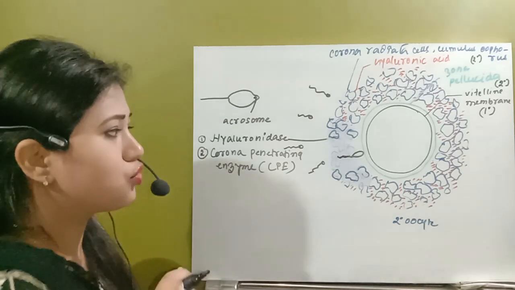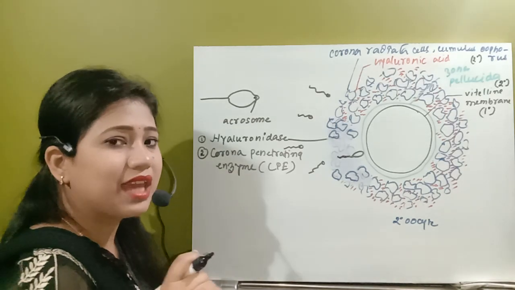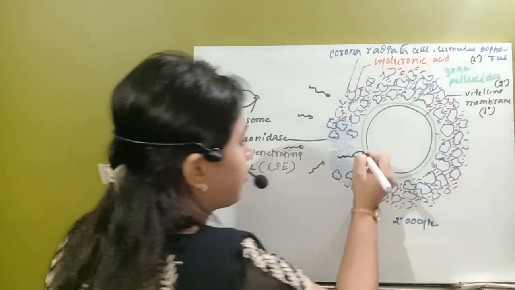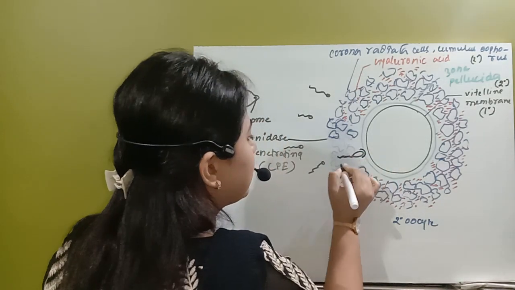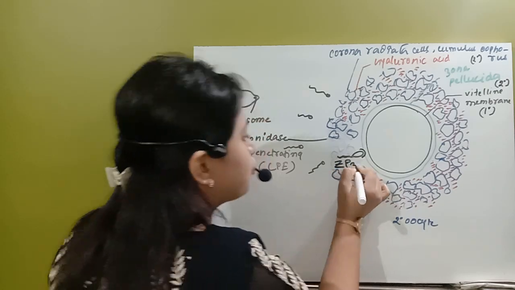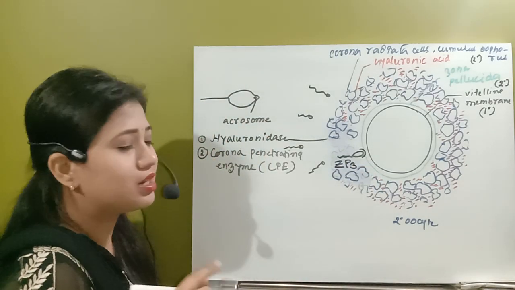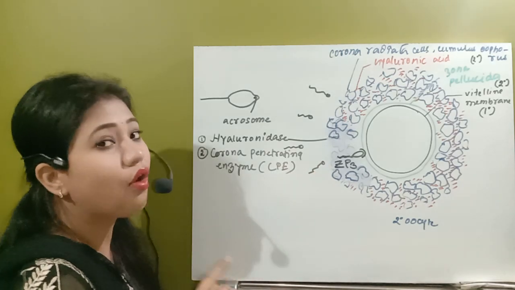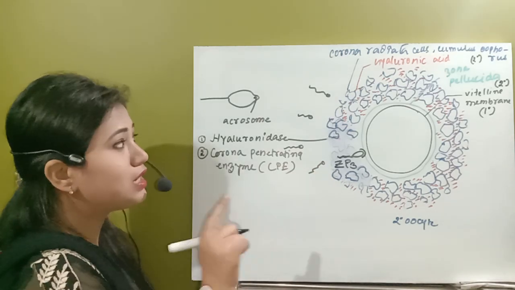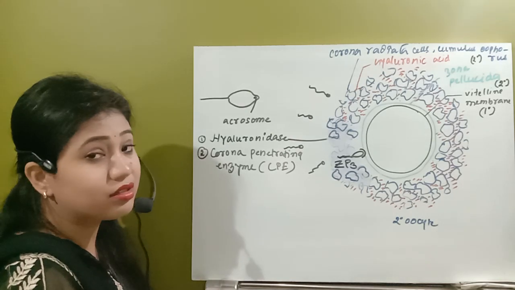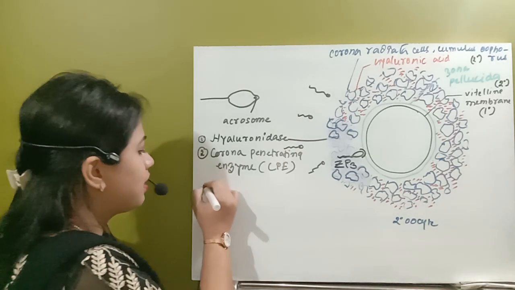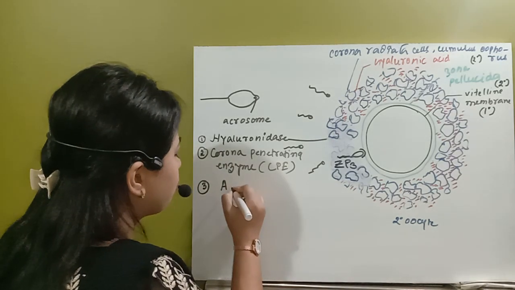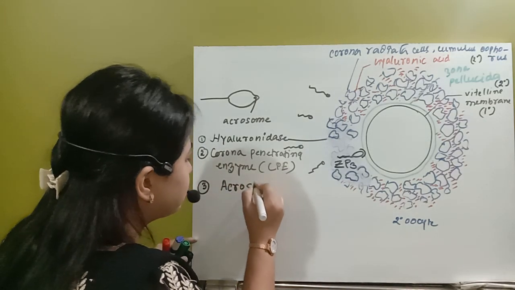Here in the zona pellucida, there is a chemical present on the zona pellucida layer, and that chemical is known as ZP3. Whenever the sperm head, the acrosome, hits the ZP3 of the zona pellucida, it induces the acrosome to release the third sperm lysin, which is known as acrosin.